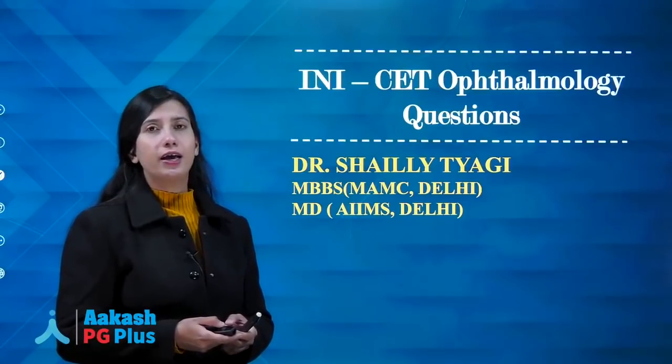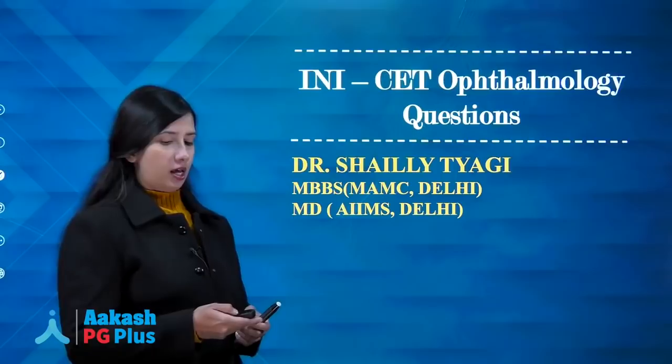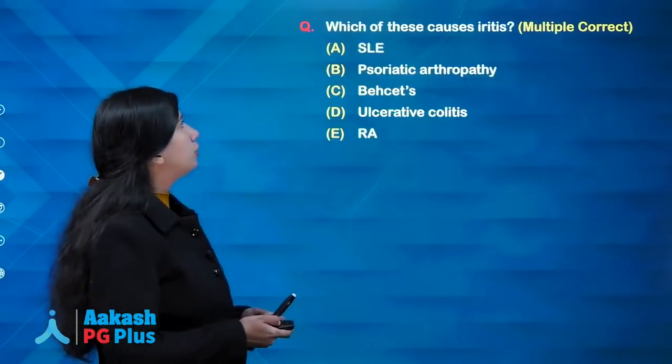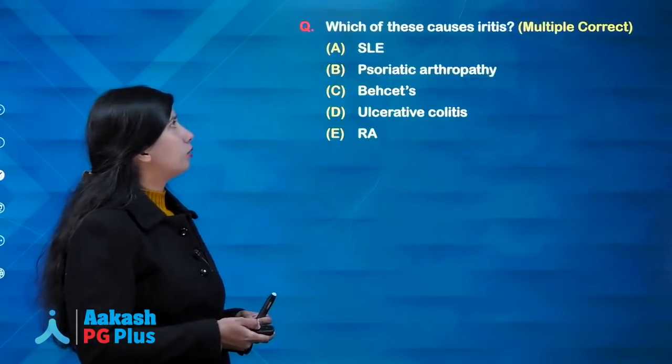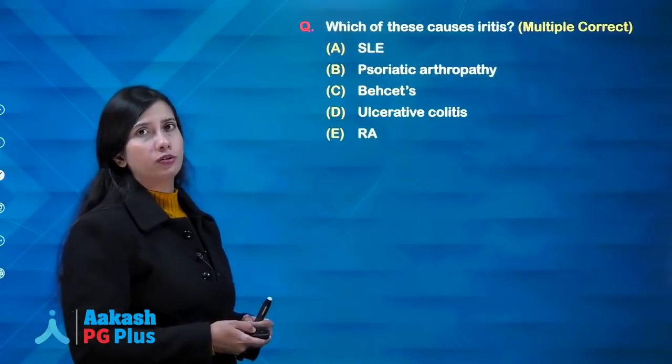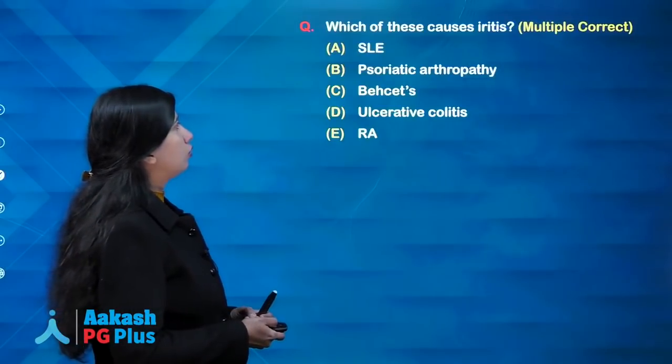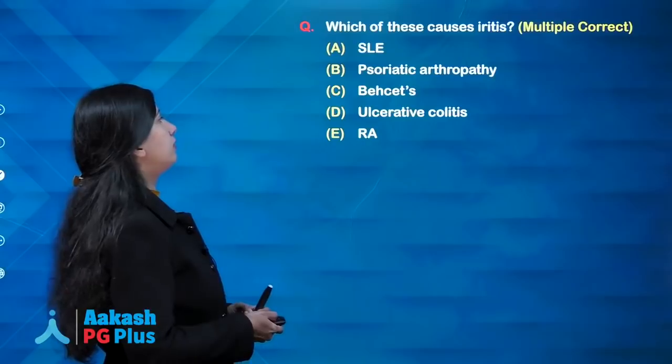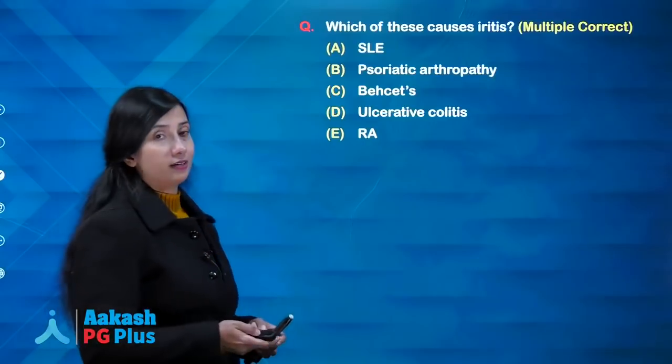Today we are going to discuss questions which have been asked in ophthalmology in the recently conducted INI-CET exam. Coming to the first question, which of these causes iritis? Now this is a multiple correct options question. SLE, psoriatic arthropathy, Behçet's disease, ulcerative colitis or rheumatoid arthritis.